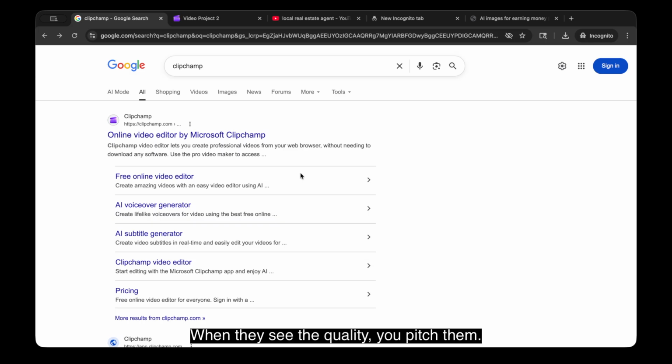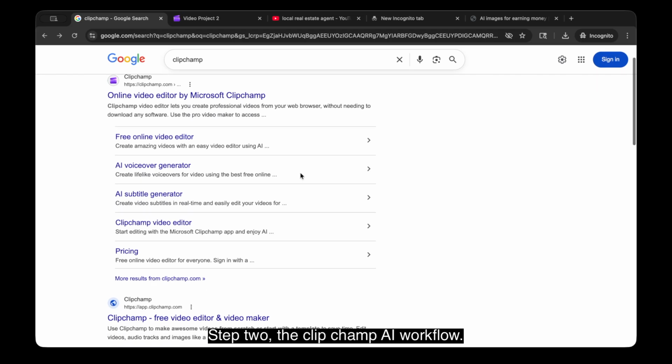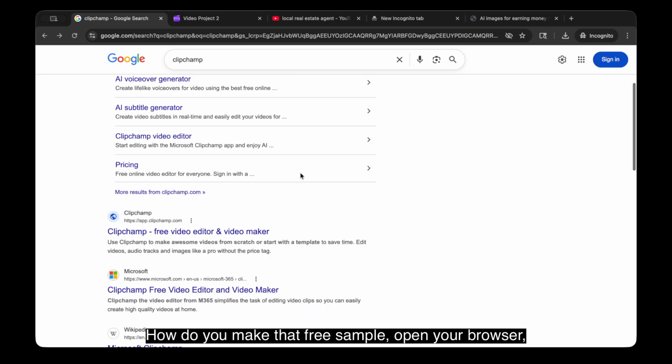When they see the quality, you pitch them 5 edited short videos a week for 2,500 rupees. You just need one client to hit your 500 rupees per day goal. Step 2. The Clipchamp AI workflow. How do you make that free sample?